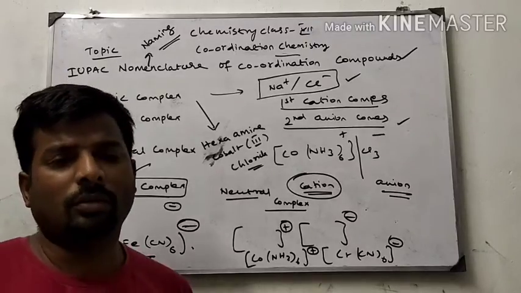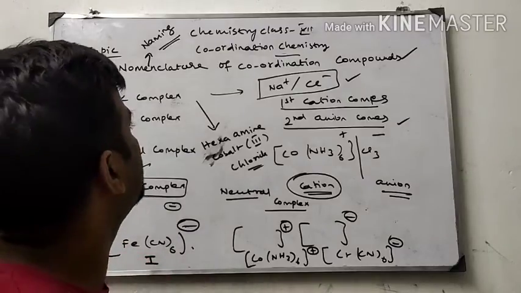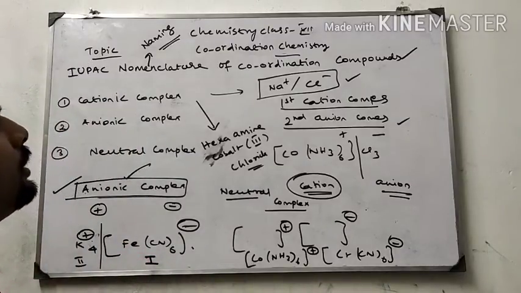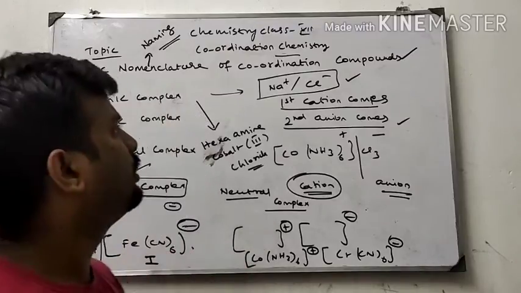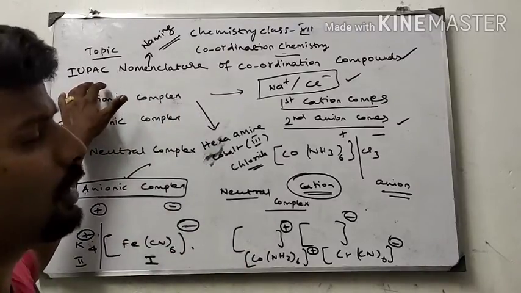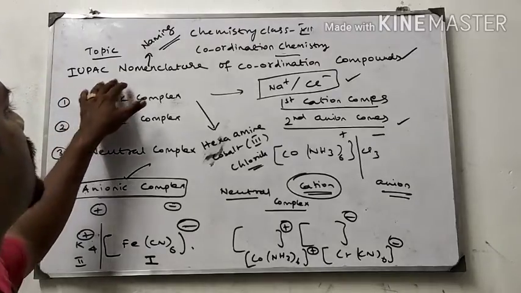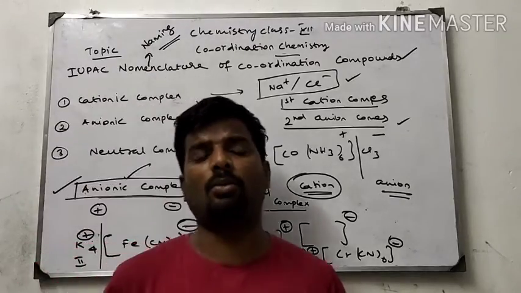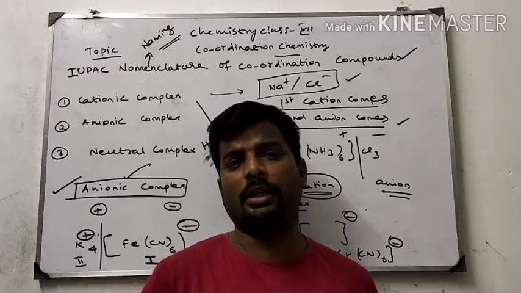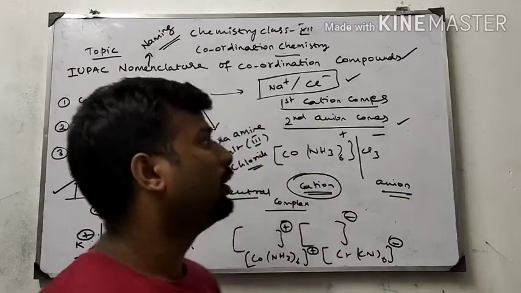Hello students, good evening. Today I am going to start with the IUPAC nomenclature of coordination compounds. IUPAC means International Union of Pure and Applied Chemistry. Nomenclature means naming. The IUPAC gave certain rules for naming the coordination compounds.